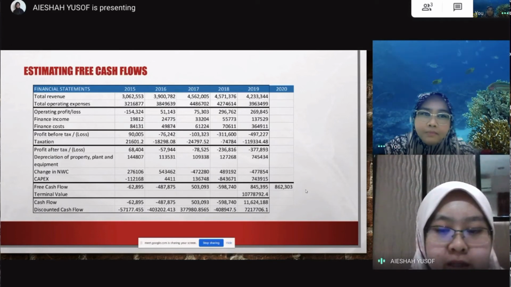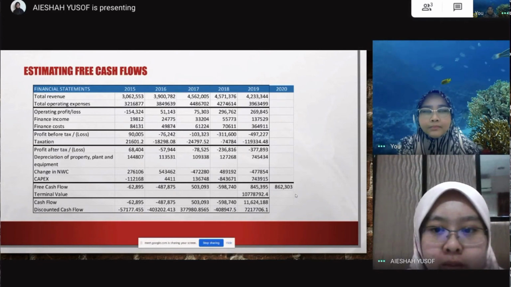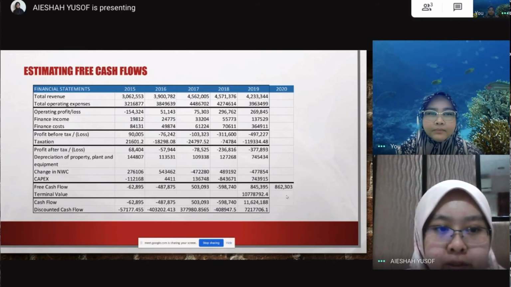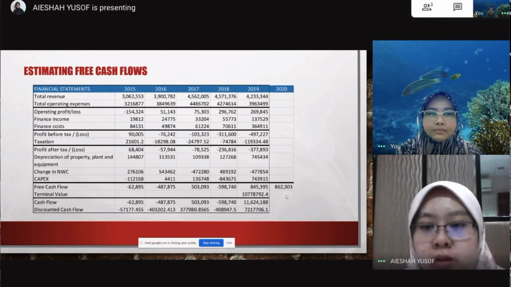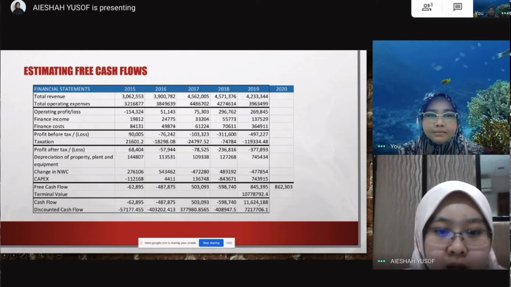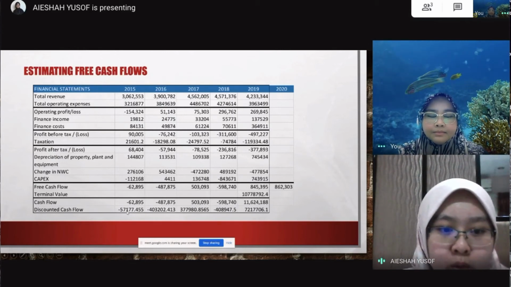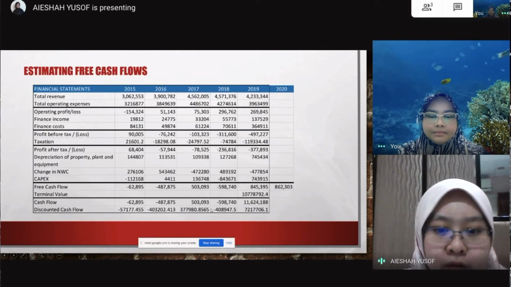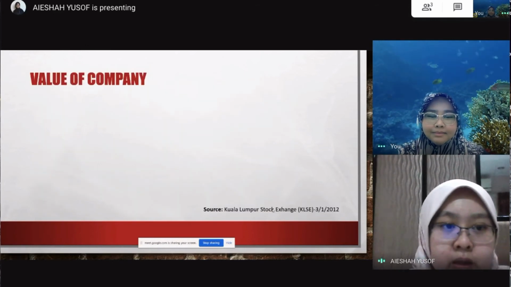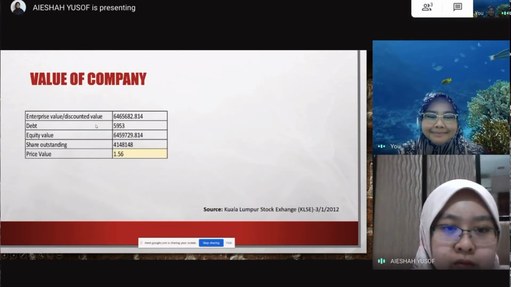We can find the free cash flows based on a tax rate of 24%, and then we assume the growth rate at 2%. After we get the cash flow, we discount the cash flow at a rate of 10%. After we sum up the discounted values, we get the enterprise value.